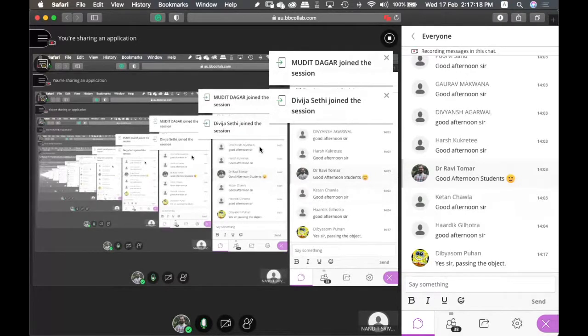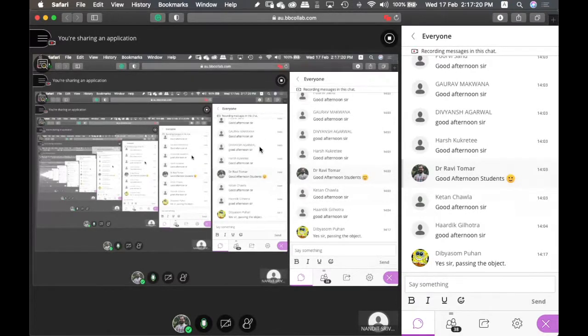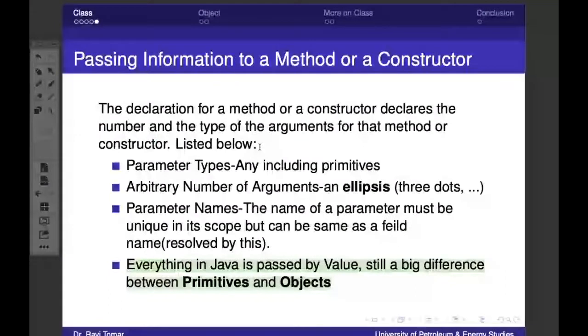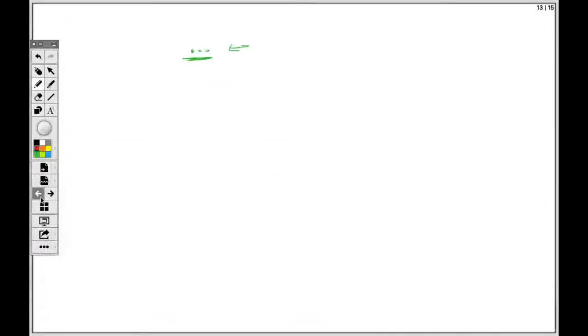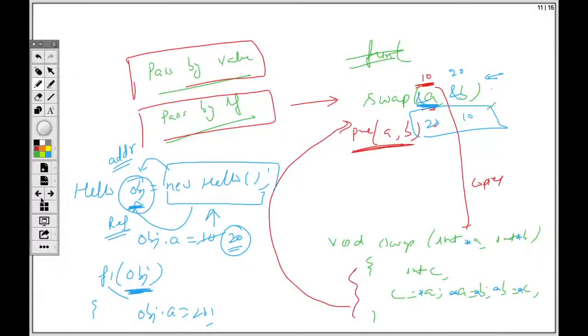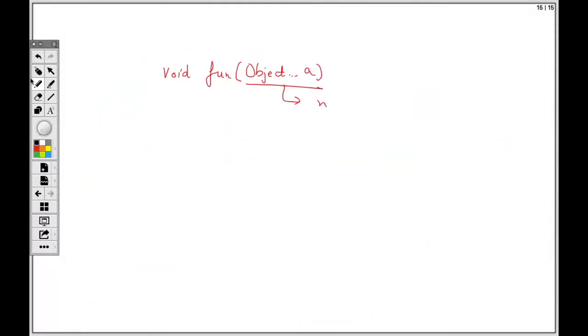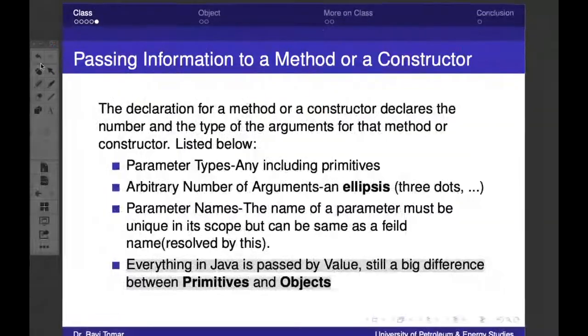Yes, if you pass something, then you actually pass the reference, not the object, right? You always pass the reference. And because you are passing the reference, that's why it is always passed by reference. So I think it was somewhere here, yes. See, this was the example that we have seen yesterday. Swapping example we have seen. Let me try this in code today. You will understand there well.